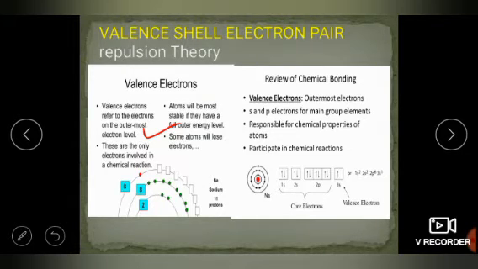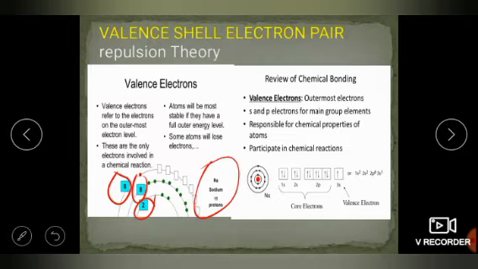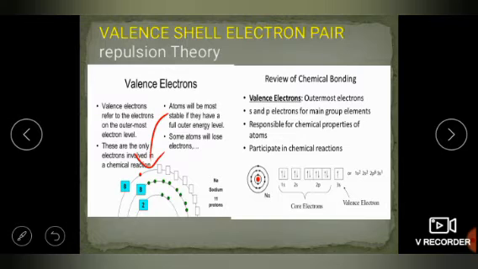Suppose some atom loses an electron; we will take the example of sodium. 11 electrons and 11 protons are there, 2 electrons in the K shell, 8 electrons in the L shell, and 1 electron in the outermost shell. Because of that 1 electron, it is not fully filled, so it is not stable. It will become stable by giving this electron to someone.